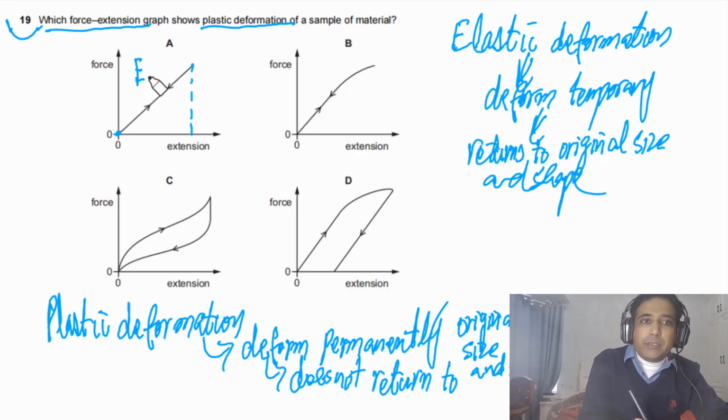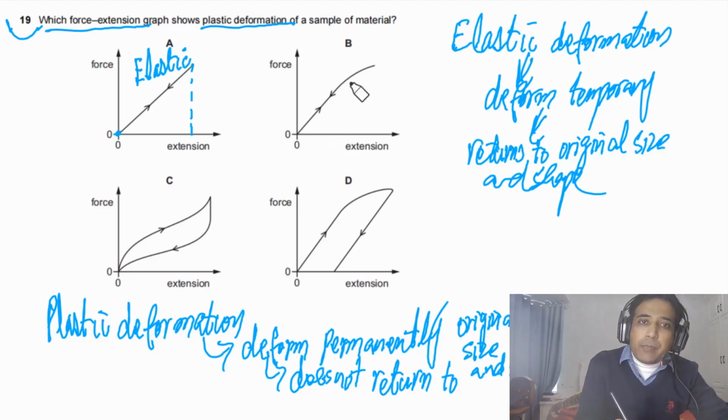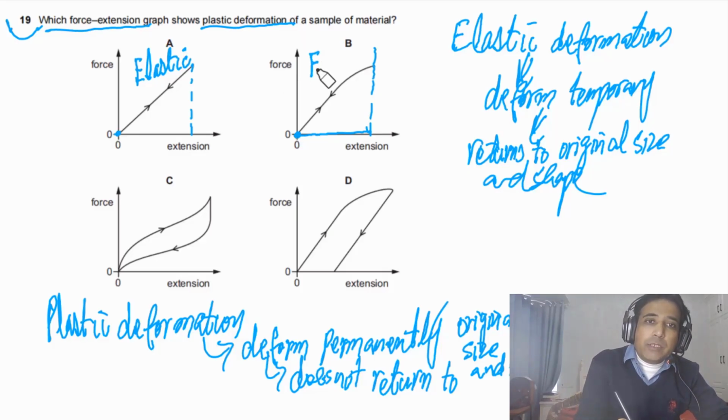I'll just write E here. Now if you look at this one, when we apply the force, the extension in this one is this much. But when we remove the force, it comes back to this point again. So it means there is no extension when we remove the force. So this is also elastic.